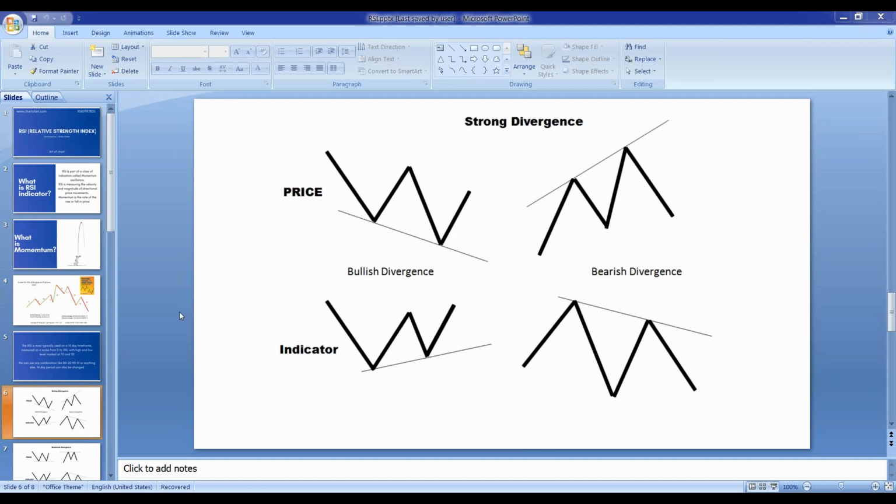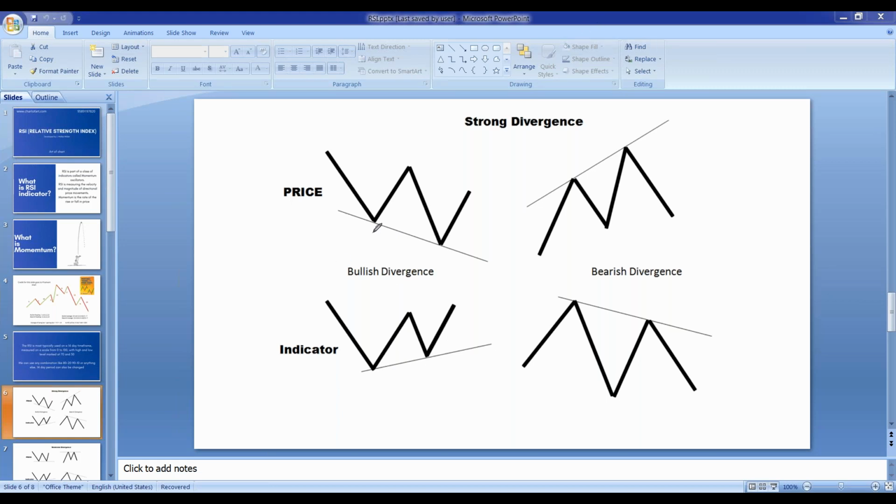So understand this picture. If you wish, you can take a screenshot of this picture, and always keep this picture in your mind. This is the strong divergence which happens. Price is moving on a downside, price is making lower lows, but RSI is making higher lows.